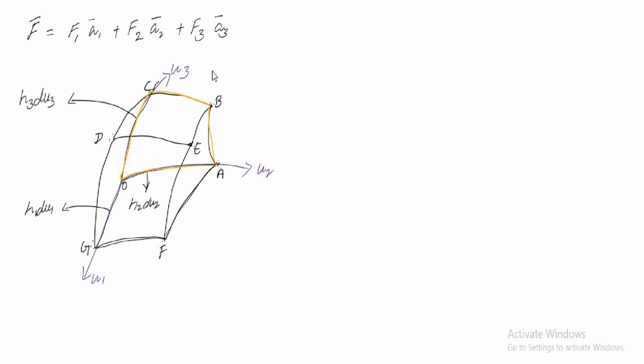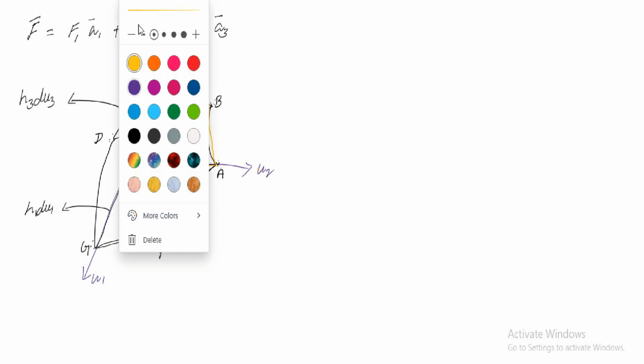For this surface, what will be the normal or what will be the perpendicular? u1 is perpendicular. So if I place anything over here, the direction of the angular momentum of that will be in the direction of your u1 according to the curl concept. For example, if I consider one more, let us consider this one.